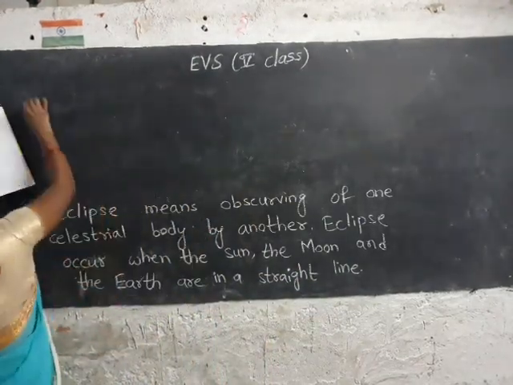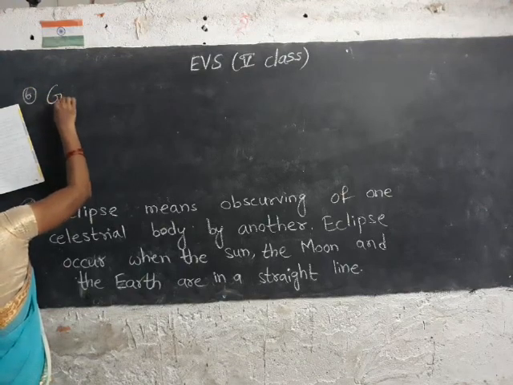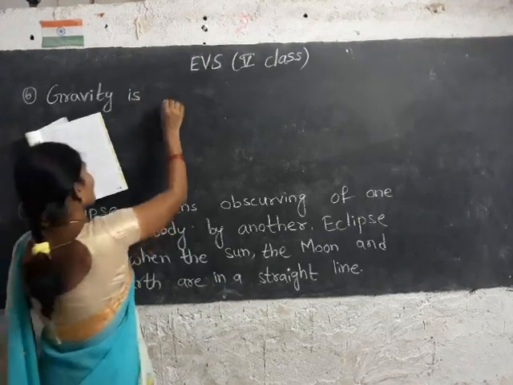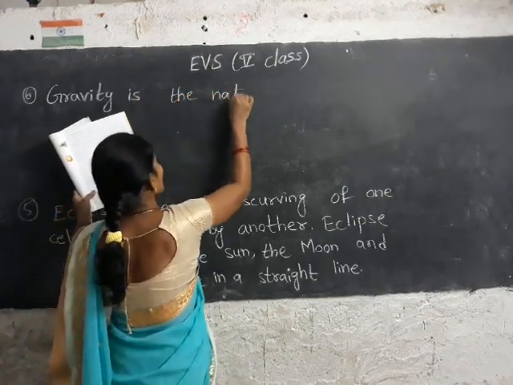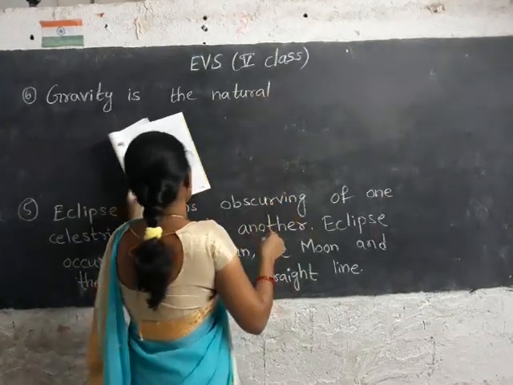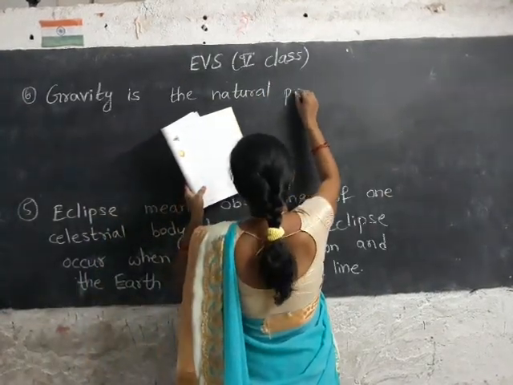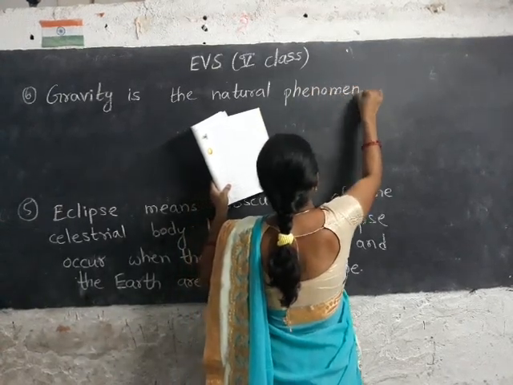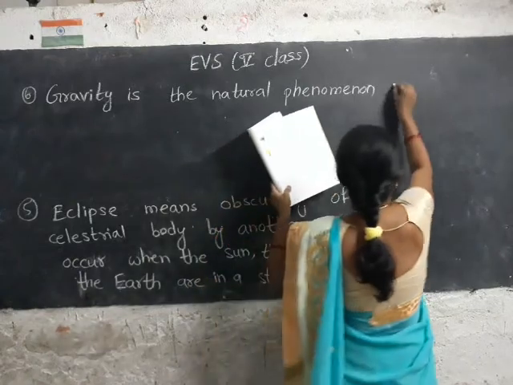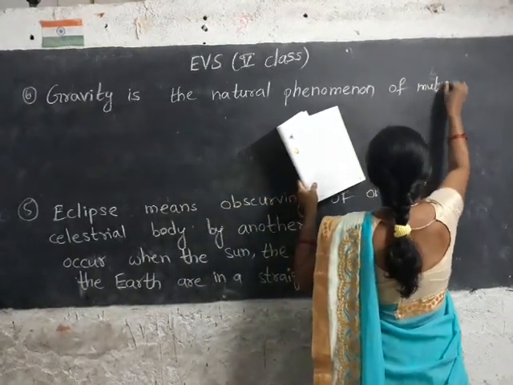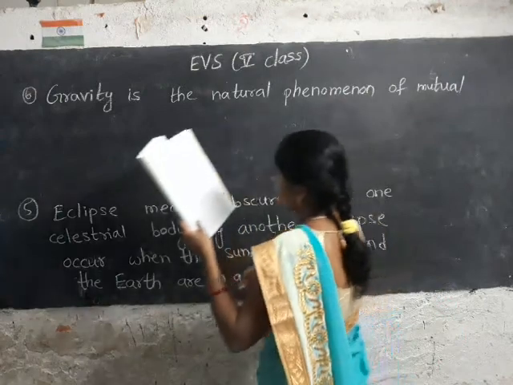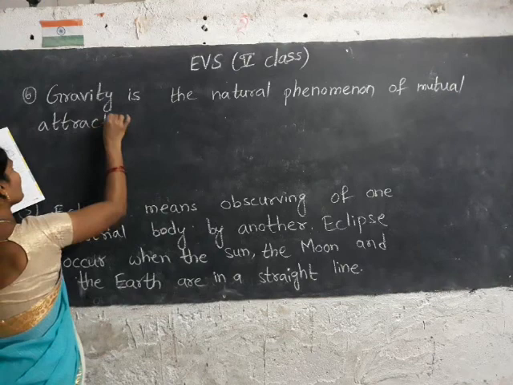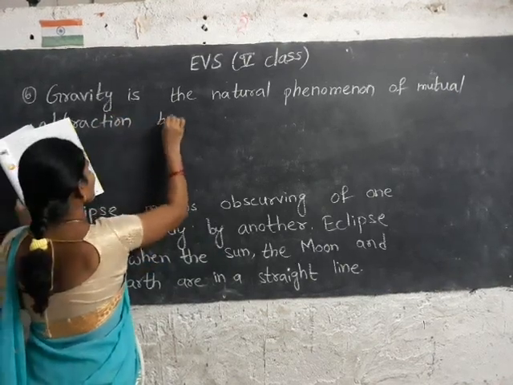What is gravity? Gravity is the natural phenomenon of mutual attraction between physical bodies.